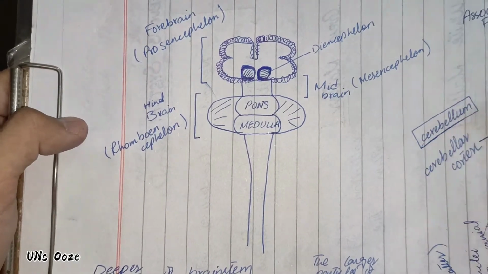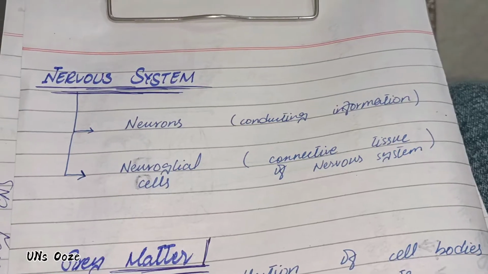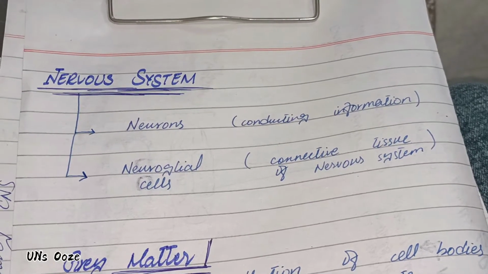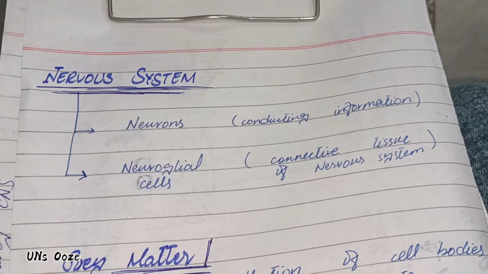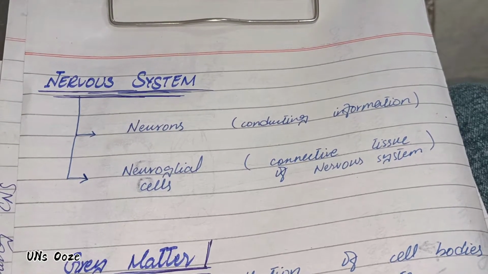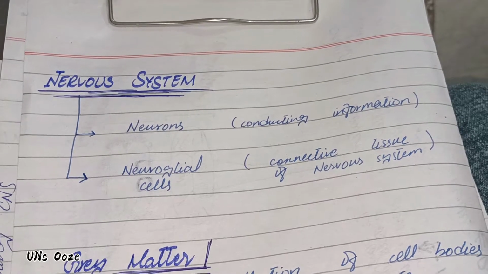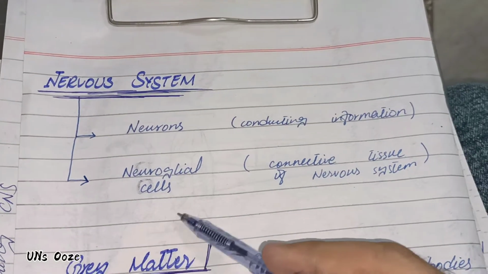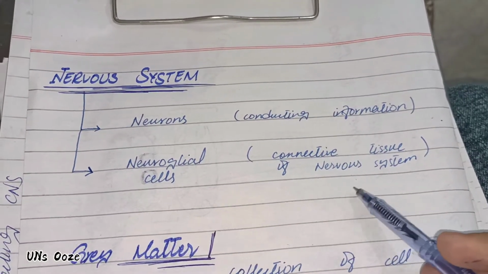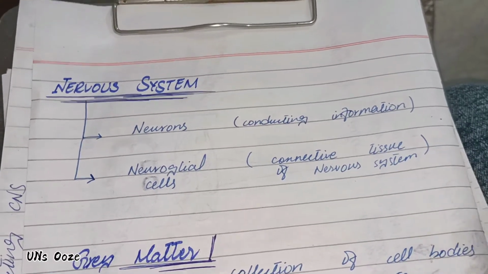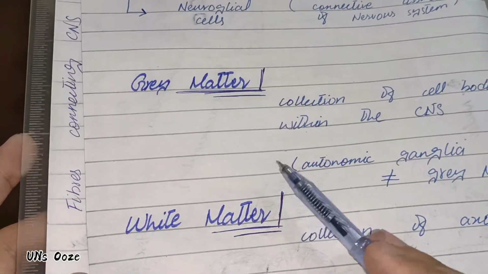Now move further. Let's talk about the cells of the nervous system. The nervous system consists of two types of cells. One type is known as neurons, which conduct information and generate nerve impulses from different parts of the body towards different parts of the body. And there are some special types of cells known as neuroglial cells. These are known as the connective tissue of the nervous system. They support the neurons, they provide nutrition, etc. to neurons. Okay, now there is another term, gray matter and white matter.